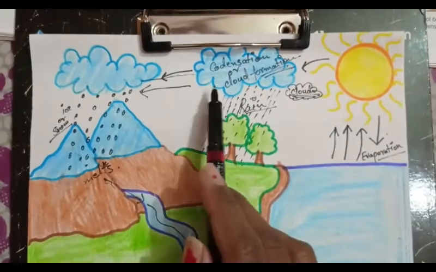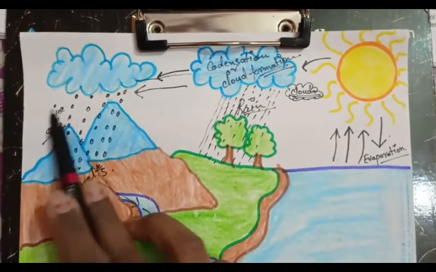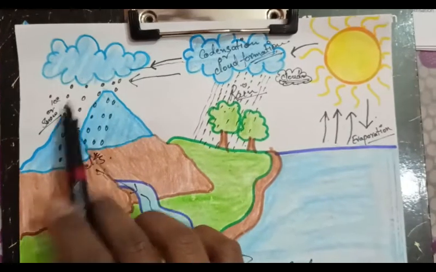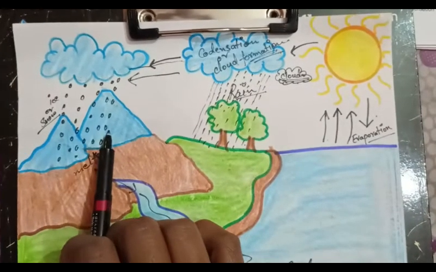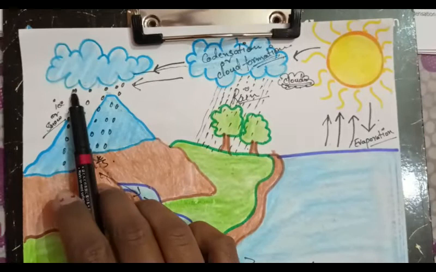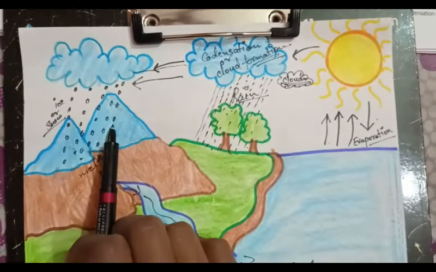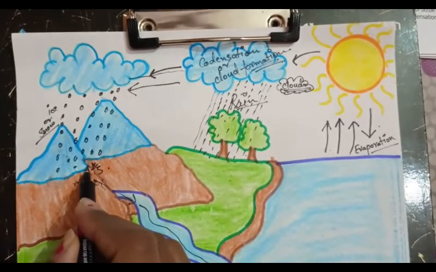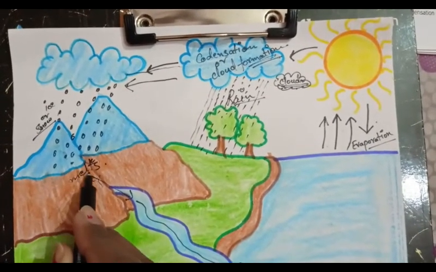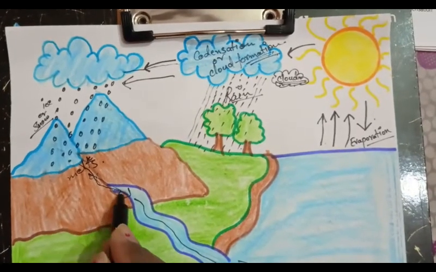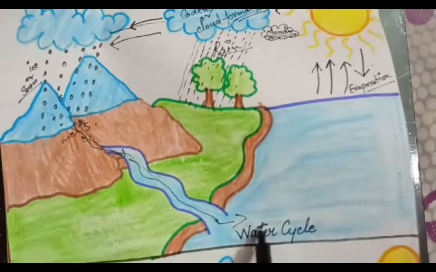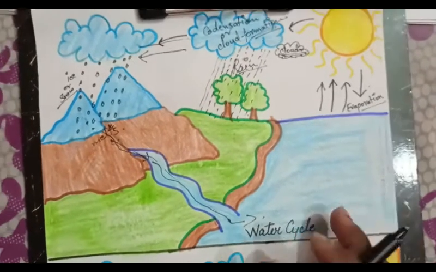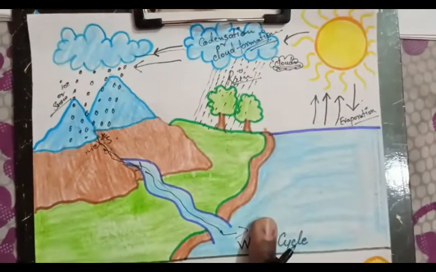And above the mountain areas, as there is extremely cold weather, the tiny droplets of water get converted into snow or ice. And when that ice or snow melts, it comes down from the hilly areas or the mountains to the ground, and then it goes to the sea or water bodies. So this is the process of water cycle.